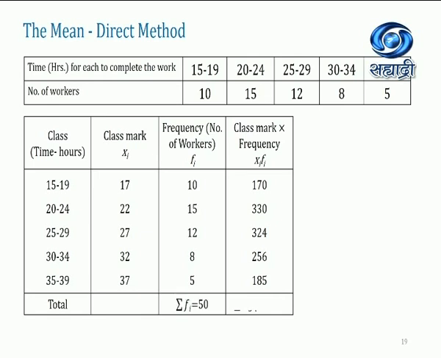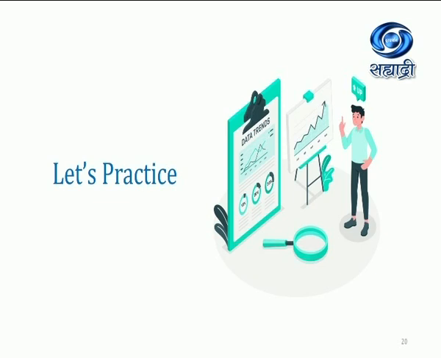So what will be the summation of fi? That is 50, and the summation of fi xi is 1265. So we have the formula x bar is equal to summation of xi fi upon n. So what is n? n will be summation of fi. So here 1265 upon 50. So the average will be 25.3 hours.